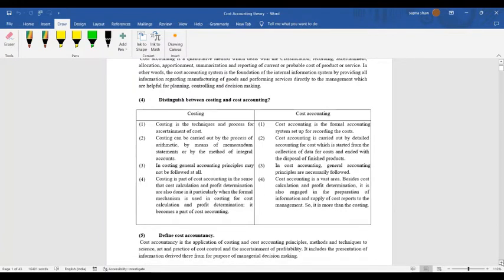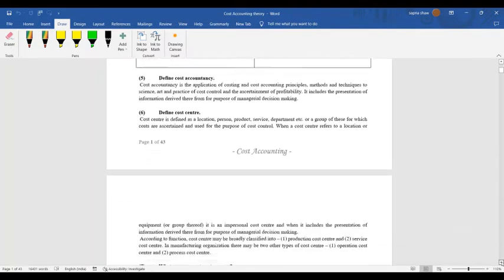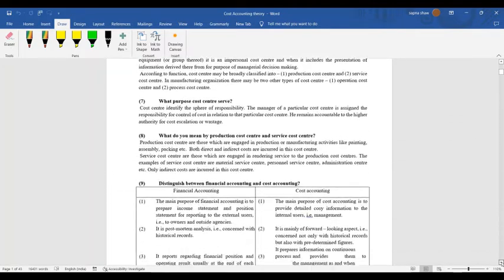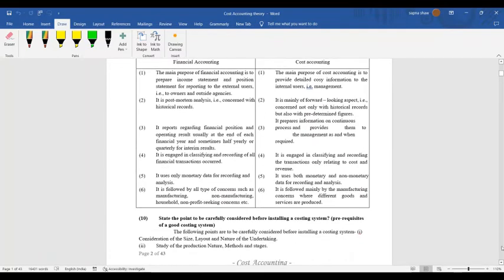And we have discussed the difference between financial accounting and cost accounting. So what is the actual difference between these two? Financial accounting has a very vast reach. Most people, whether it is a sole proprietorship, a manufacturing firm, or any kind of business, maintain financial accounting.